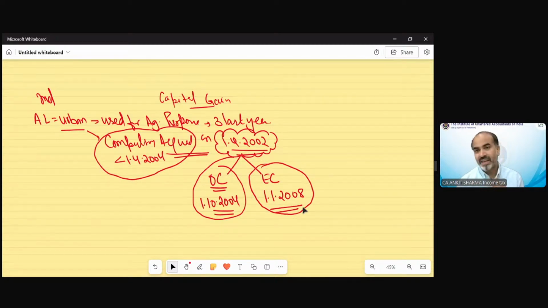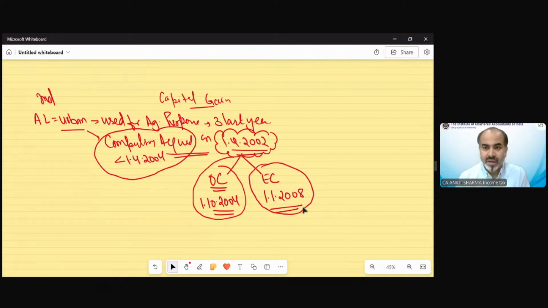Komal Jain is asking, sir, what is compulsory acquisition? Welcome, Komal, in our class. I guess in the last session we have discussed the provisions of compulsory acquisition. So if you have not taken the previous classes, please first of all go through the previous classes. Only then you will be able to understand what is compulsory acquisition.